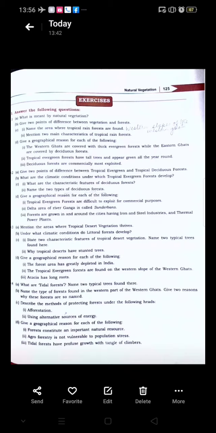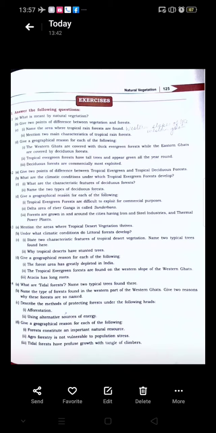We know that these forests shed their leaves to prevent excessive loss of moisture. So, they have a fixed period of shedding their leaves. Apart from that, there are fewer varieties found in this forest, and the forests are not very dense. Is that clear? So, these are a few of the characteristics of the deciduous forest.